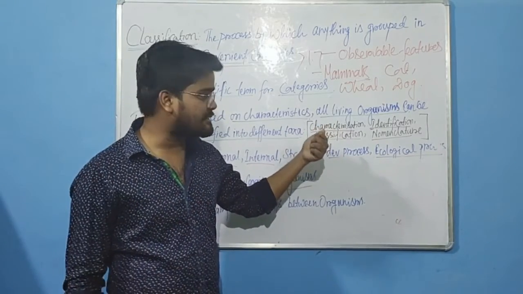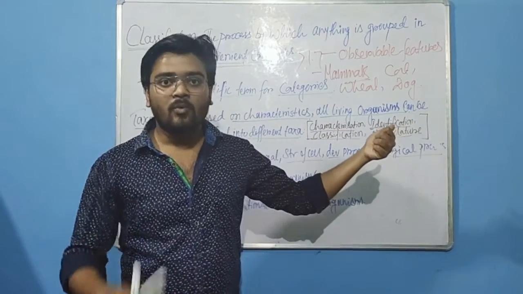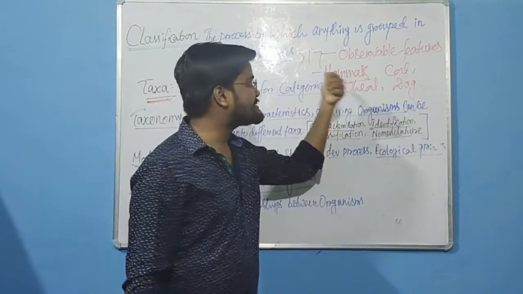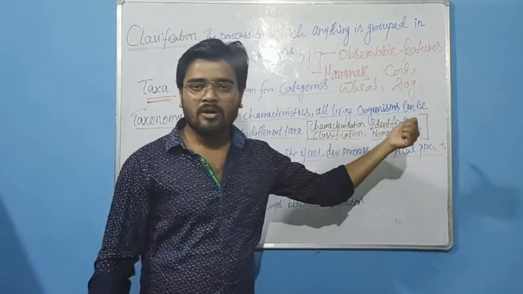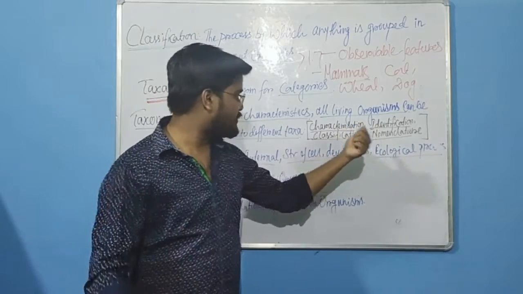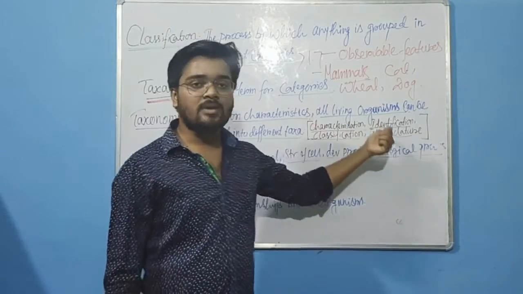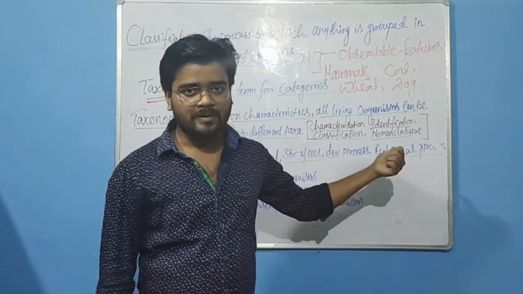Based upon that, we have to identify the organism, what it is: a mammal, wheat, a cat, a dog. Based upon that, we have to classify the organism. And depending on that, we have to give a name to the particular organism.